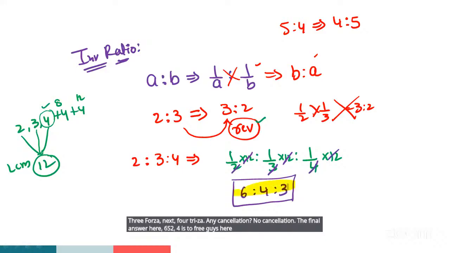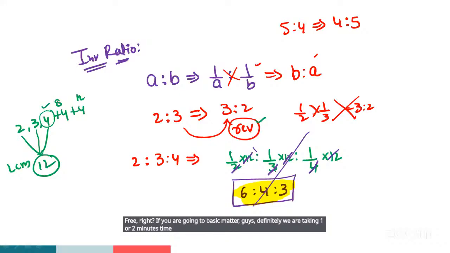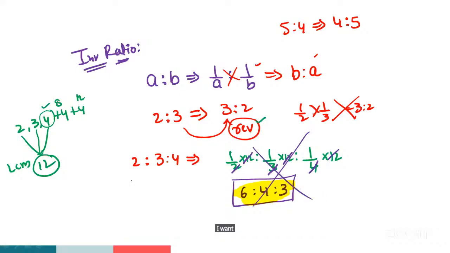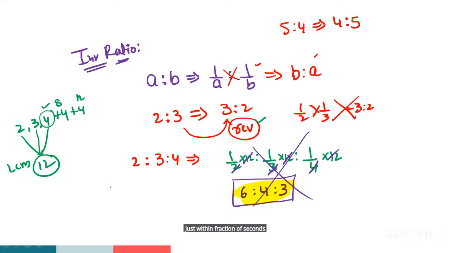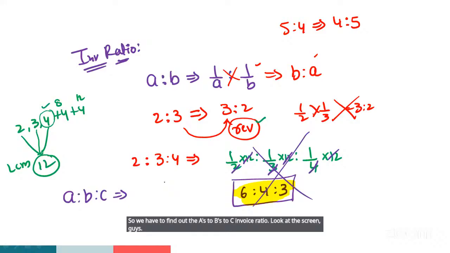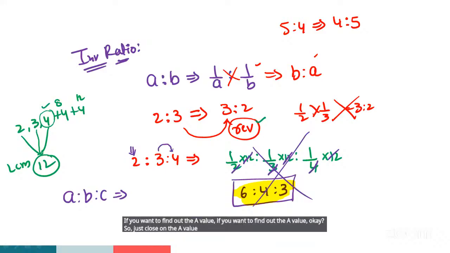Here 6:4:3. Right. If you follow the basic method, definitely we take 1 or 2 minutes. I think it's a waste of time. I want the answer within a fraction of a second, without a pen, guys. Look at the screen carefully. We have to find the A is to B is to C inverse ratio. If you want to find the A value, just close the A value and multiply the remaining numbers.